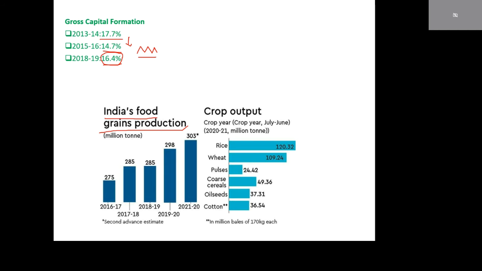India's food grain production is increased. We got a positive growth rate in the agriculture sector because of bumper food production.